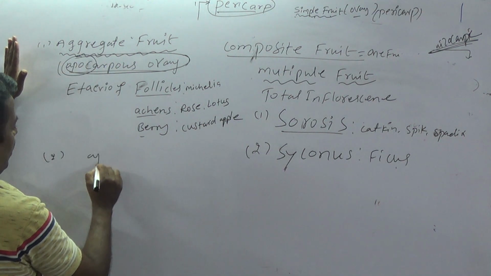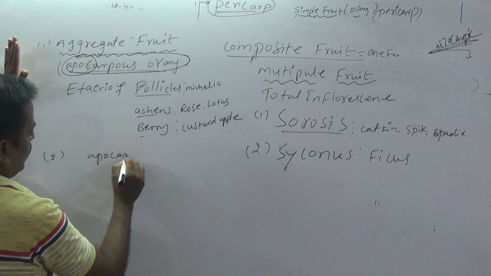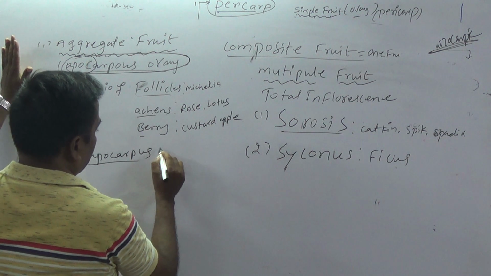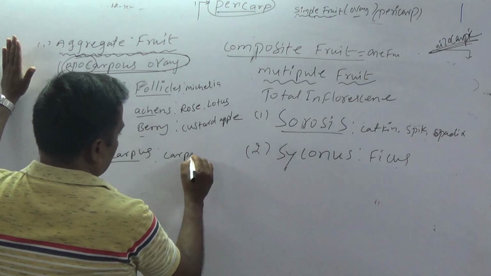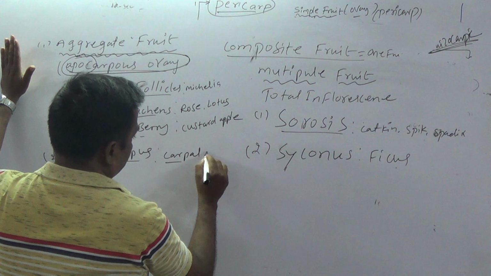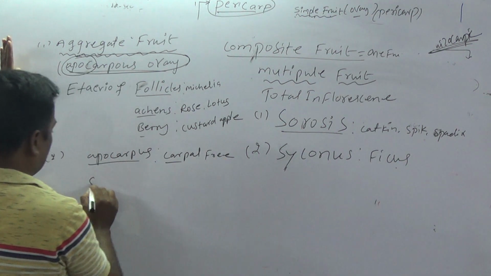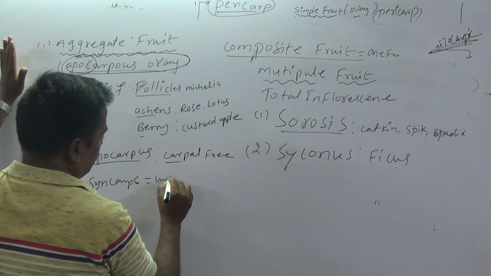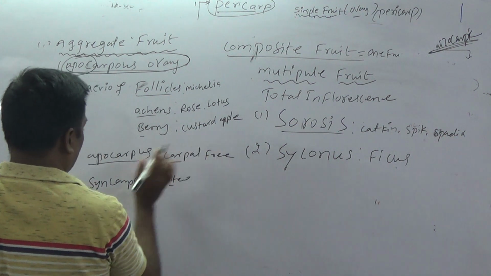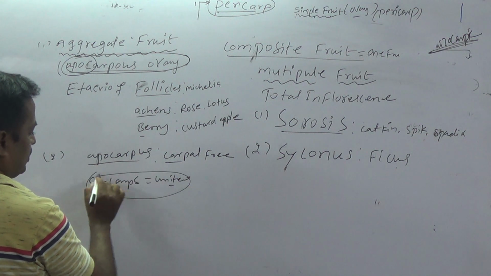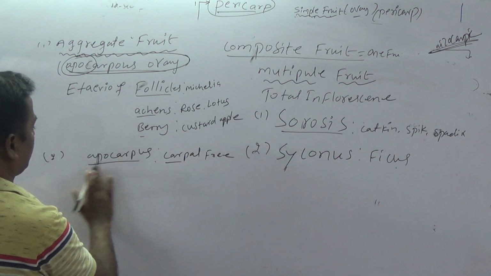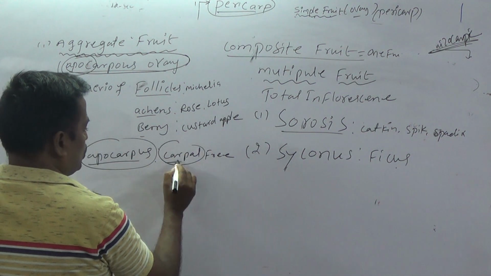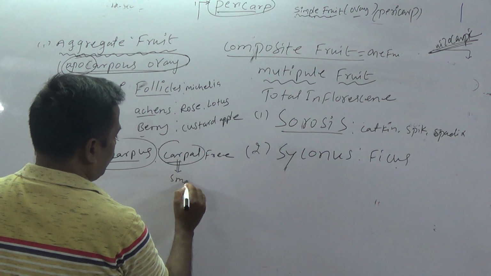So what is the meaning of apocarpous ovary? You know already, apocarpous ovary is nothing but the carpels are free. Syncarpous is nothing but the carpels are united with each other. So all simple fruits are developed from syncarpous ovaries, but aggregate fruits are developed from apocarpous ovary. Every carpel develops into a small fruitlet.